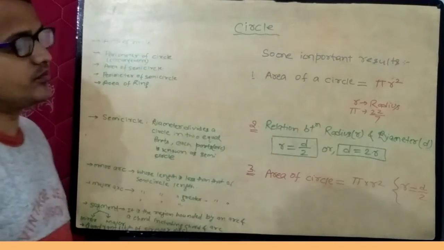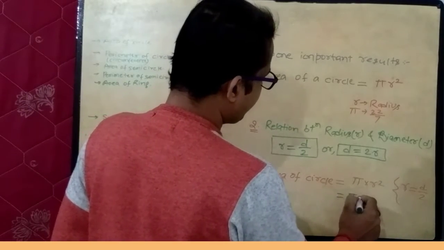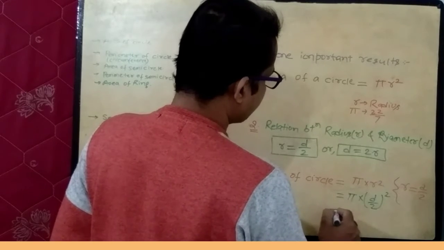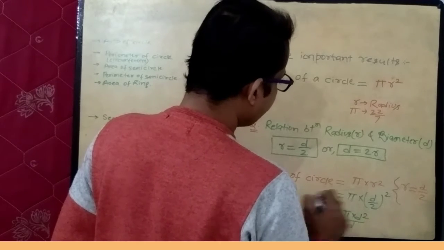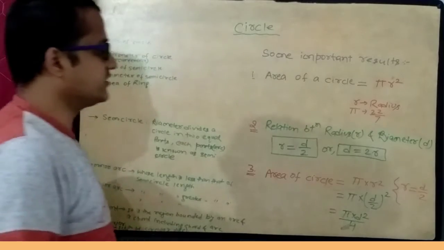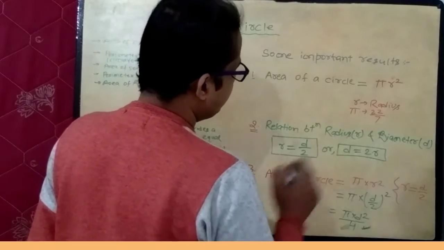Put r equals d upon 2 in this formula and you will get pi into d upon 2 whole square, so pi into d square by 4. This is area of circle in terms of diameter, pi d square upon 4.